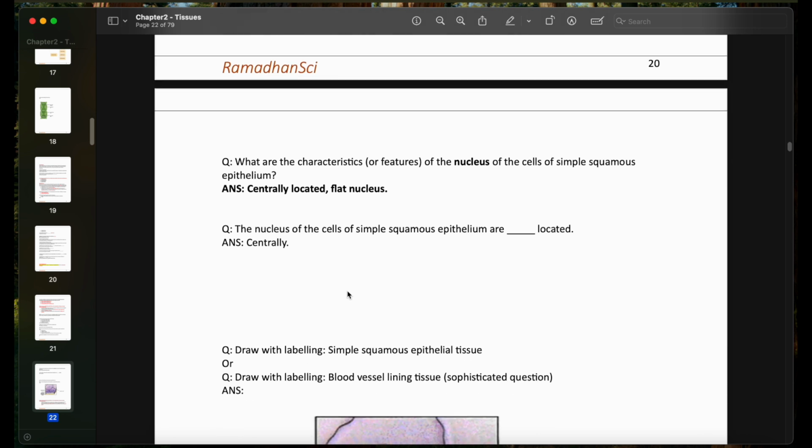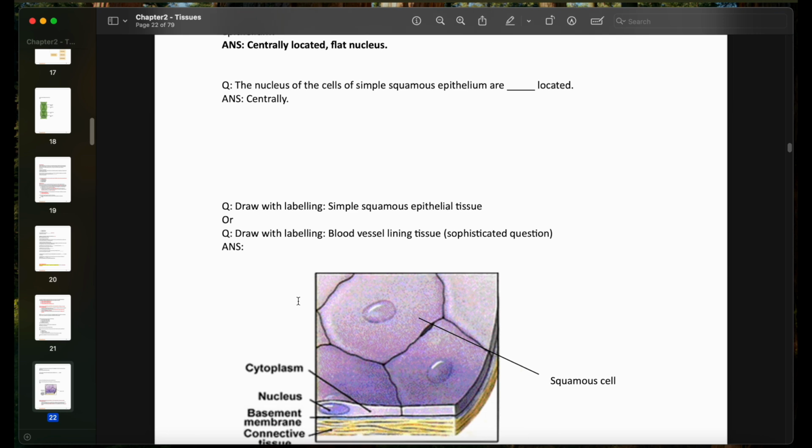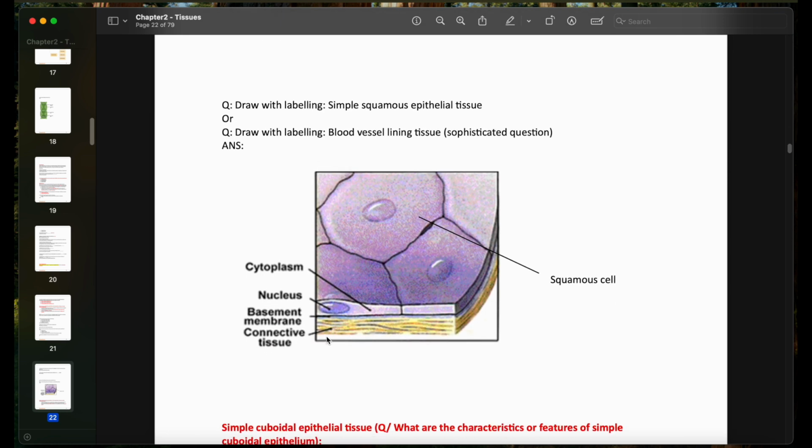Question, the nucleus of the cells of simple squamous epithelium are blank located. They are centrally located. The drawings, they're easy. Nothing hard about this.